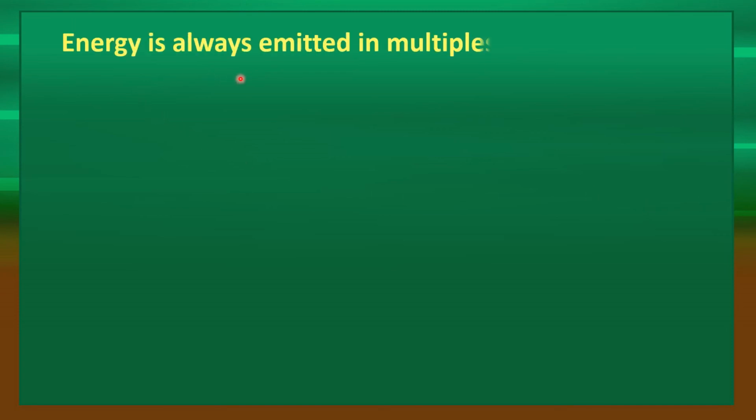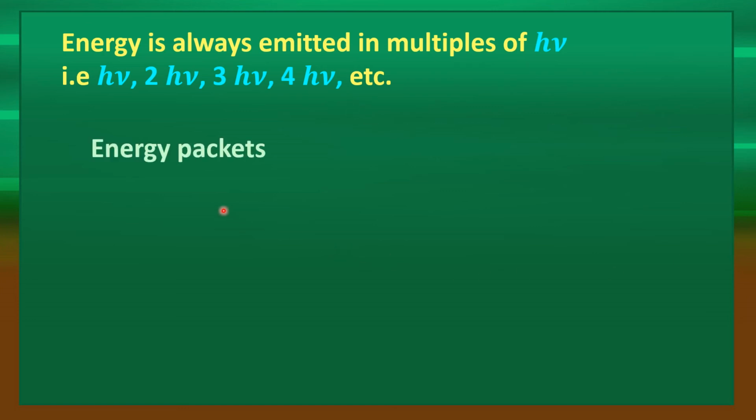So energy is always emitted in multiples of h nu, that is h nu, 2h nu, 3h nu, 4h nu, etc. Emitted or absorbed also. See here, energy packets. This is the lowest energy packet and its energy is h nu. Similarly, two packets, 2h nu. Next, three packets, 3h nu, like this. So energy is emitted or absorbed in this manner.